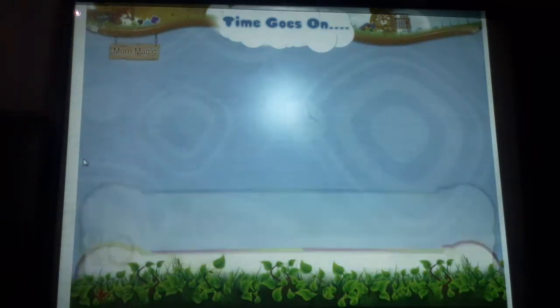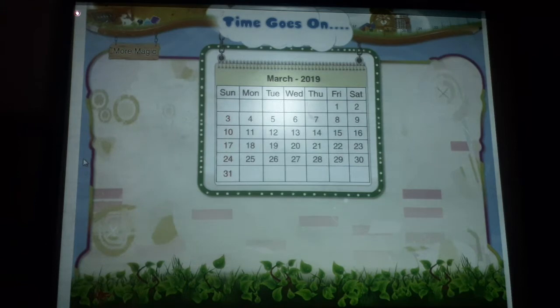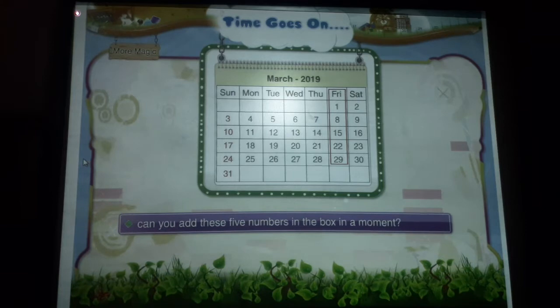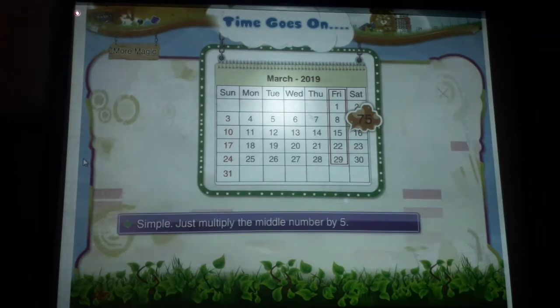More magic. Look at the calendar of March 2019. Can you add these 5 numbers in the box in a moment? You will say, oh no, that will take some time. It's easy. The total is 75. You will say, that's right. How did you do that? Simple. Just multiply the middle number by 5. 15 into 5 is equal to 75.